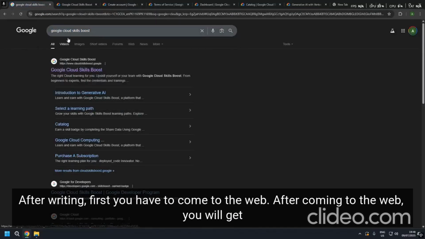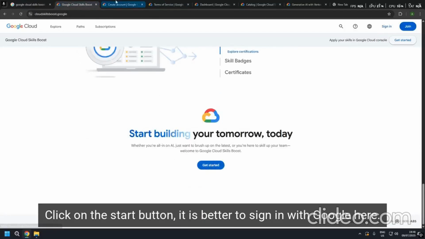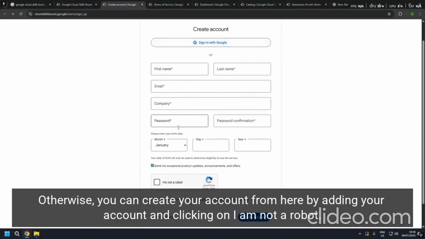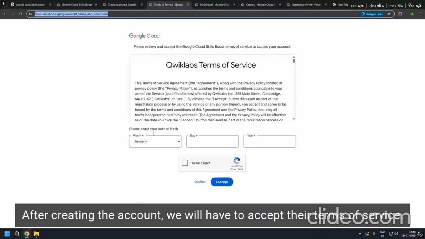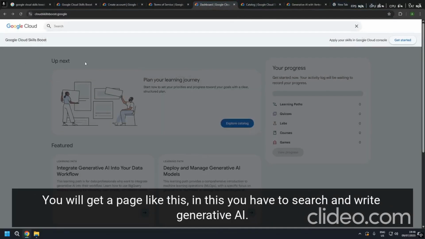After writing, first you have to come to the website. After coming to the website, you will click on the start button. It is better to sign in with Google here. Otherwise, you can create your account by adding your details and clicking I am not a robot. After creating the account, we will have to accept their terms of service, where you write your date of birth and accept it by clicking I am not a robot. After this, you will get a page like this.